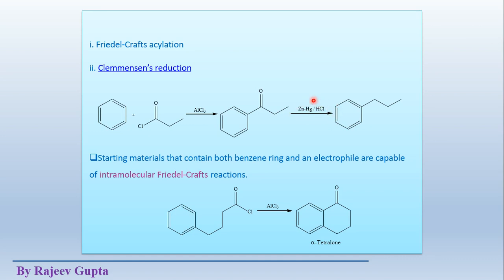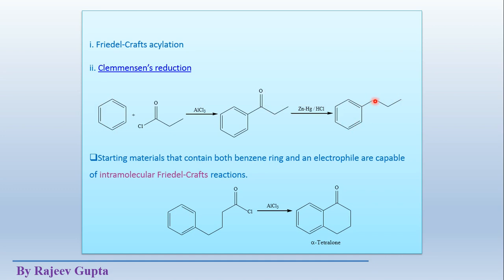In the presence of these reagents, the Clemmensen reduction happens and this ketone carbonyl group converts into this. So we can get the alkylated product indirectly through this acylation. First we do acylation and then we reduce this acylated product to the alkylated product.